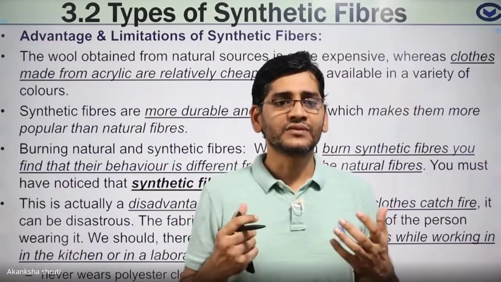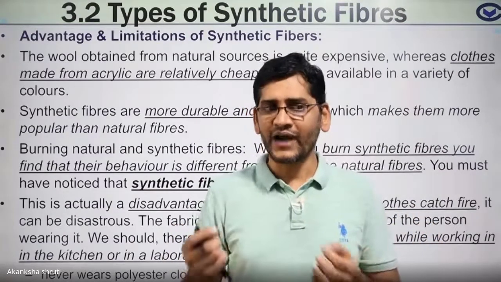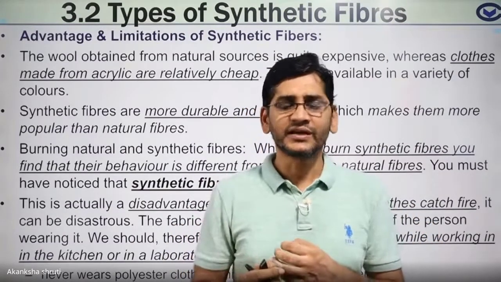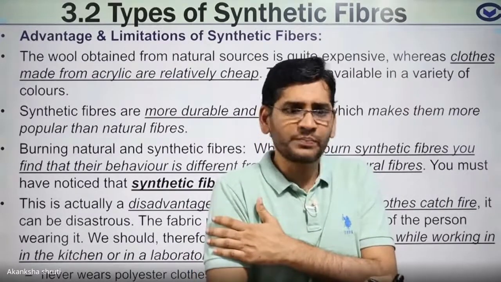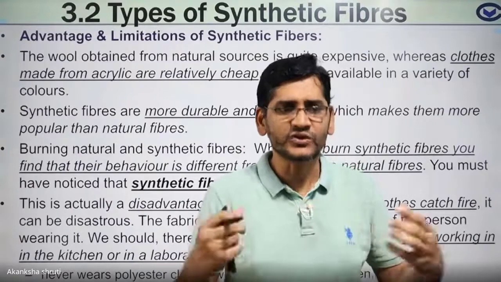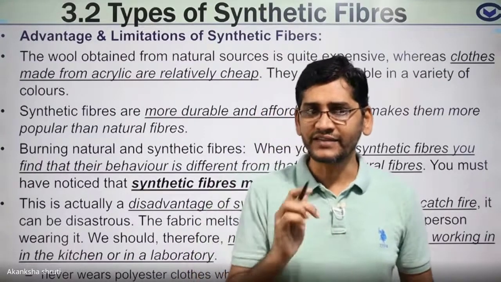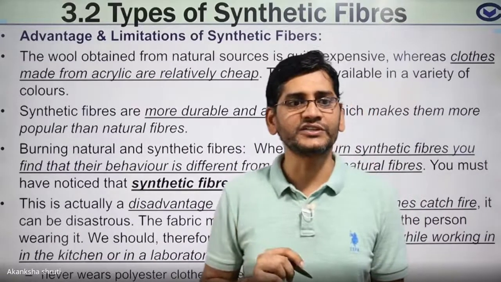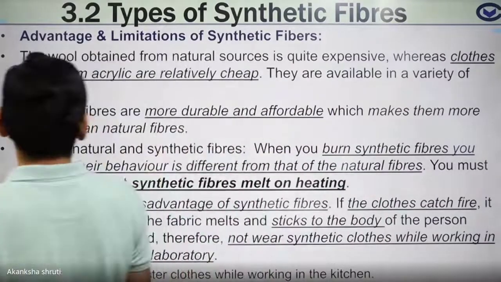Because by some unfortunate condition, if the fire catches the dress, then it will not burn, rather it will melt and stick to the person. So it is quite difficult to remove it easily. That's why it is advised not to use this artificial cloth while going to the kitchen or for cooking purposes.